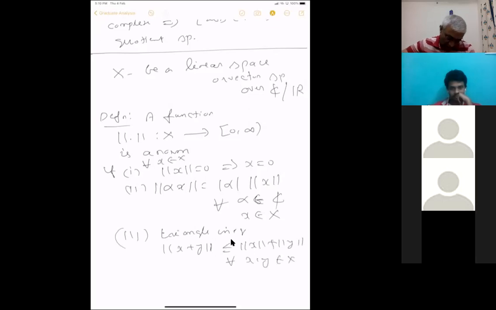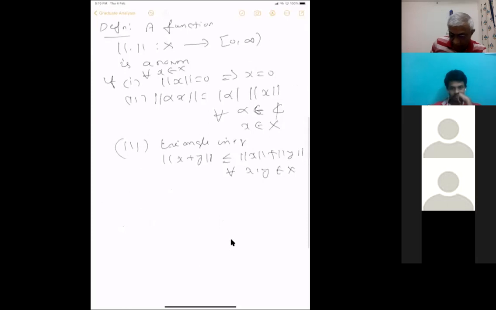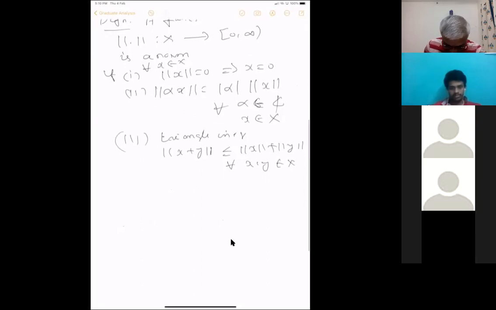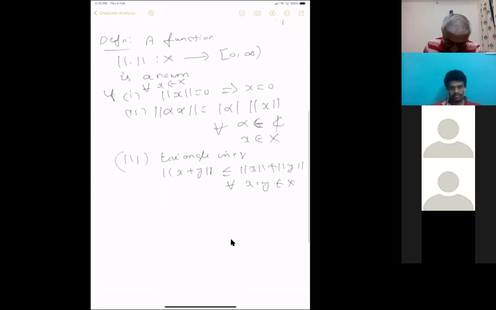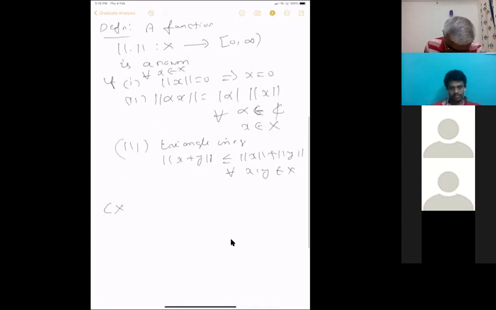Any positive valued function satisfying these three properties is called a norm. The first is positivity or faithfulness. The second is what happens under scalar multiplication. The third is the triangle inequality. Anything which satisfies these three properties is called a norm, and any vector space together with this norm is called a normed linear space or normed vector space.